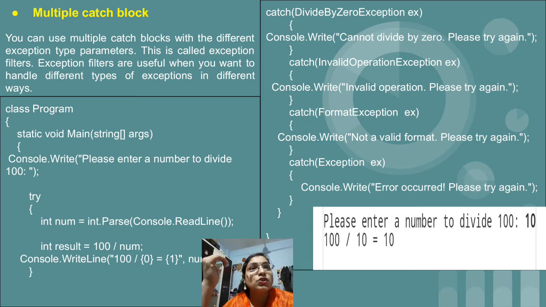And if there is no divide by 0 exception, no invalid operation exception, and no format exception, then the last catch block which we have written, that is the Exception class, saying error occurred, please try again, this will get executed if our exception is not matched with any one of the 3 exceptions. So that is how we can make use of multiple catch along with the try.